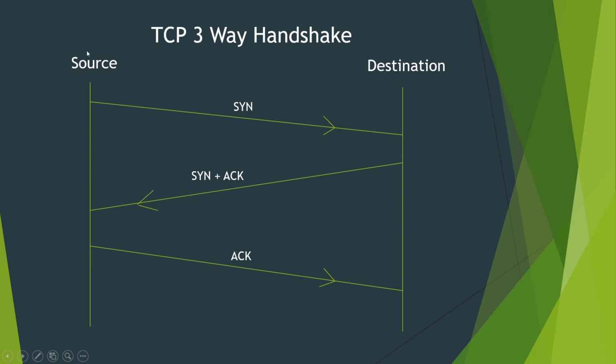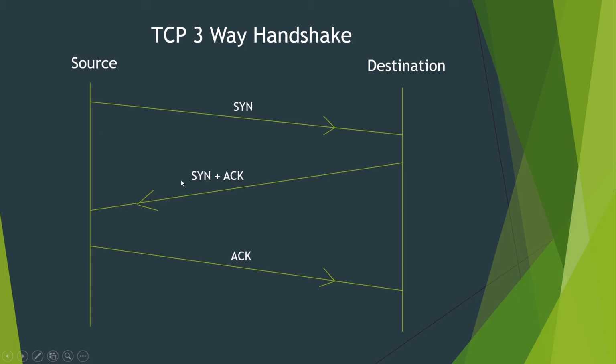Let me explain again. First, the source wants to connect to the destination, so it sends a packet with the SYN flag set to 1. On seeing this SYN flag, if the destination wants to connect to the source, it will send a packet with the SYN plus ACK flags on.